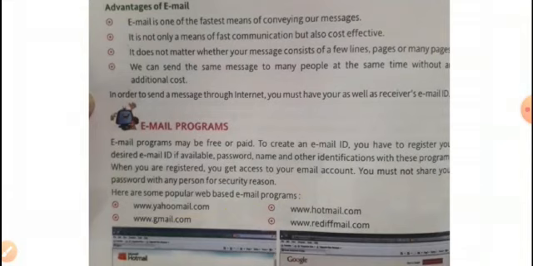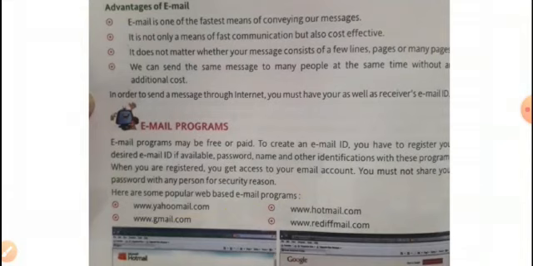Third, it does not matter whether your message consists of a few lines, pages or many pages. Length can be short, long, or it can be lengthy too. Dear students, we can send the same message to many people at the same time without any additional cost. Without any additional payment, we can forward or share our messages with a number